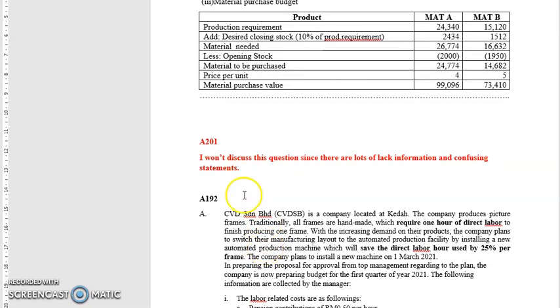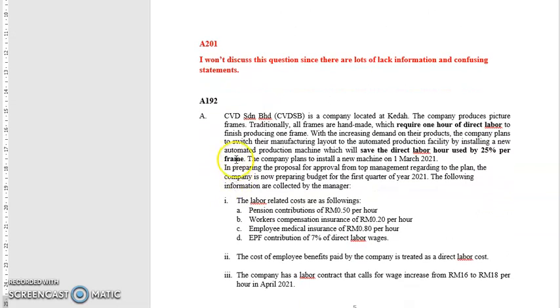So we proceed with the 192. Let's read the question. CVD Sdn Bhd is a company located in Kedah. The company produces picture frames. Traditionally, all frames are handmade, which requires 1 hour of direct labor to finish producing one frame. With the increasing demand for their product, the company plans to switch their manufacturing layout to an automatic production facility by installing a new automated production machine, which will reduce the direct labor hours used by 25% per frame. The company plans to install the new machine on 1st March 2021.